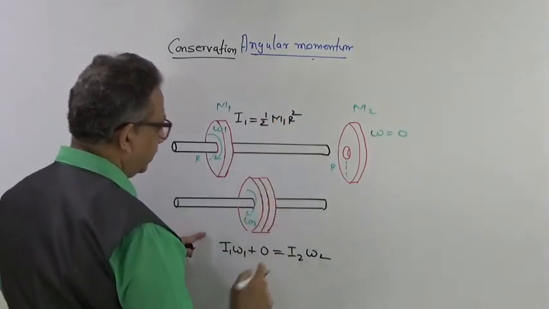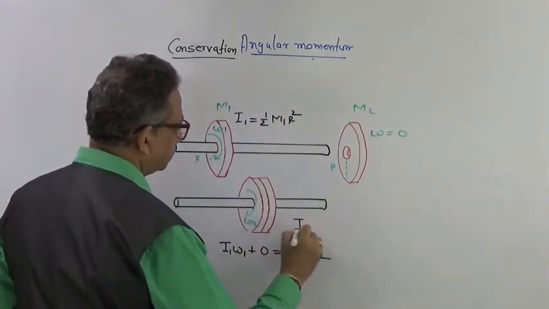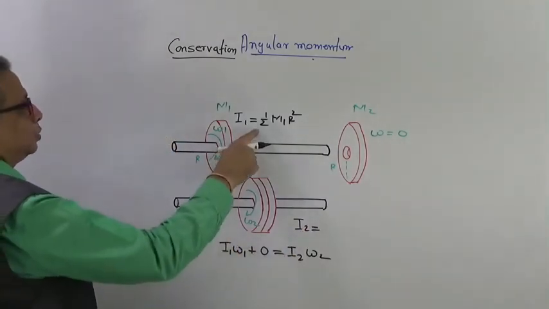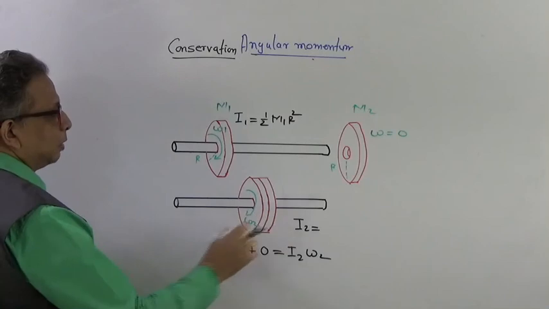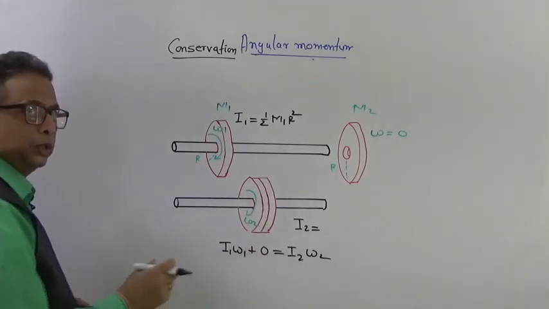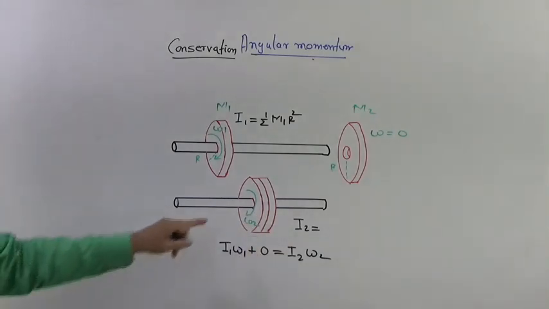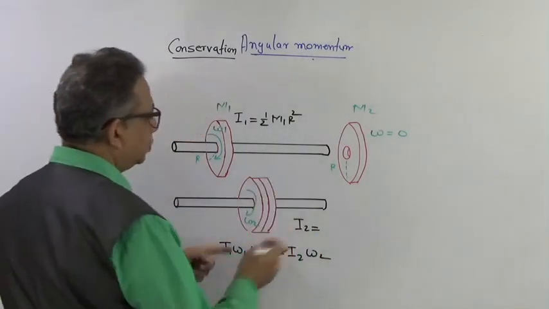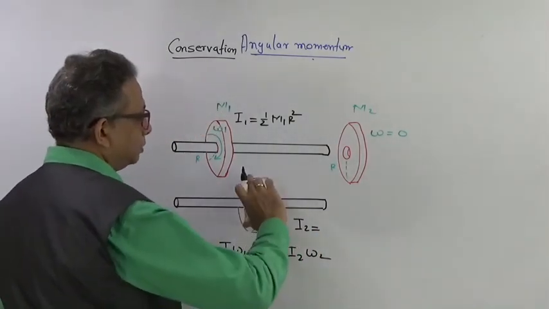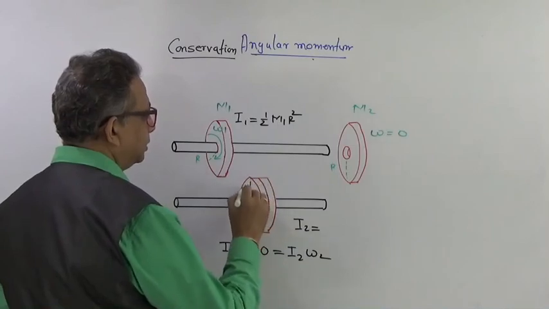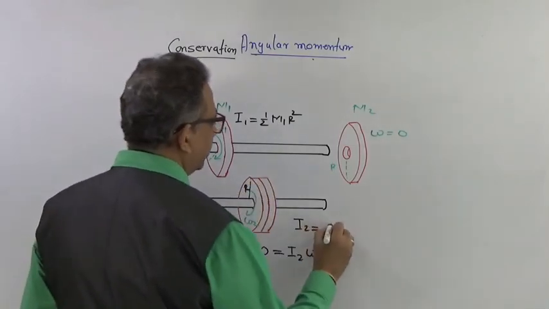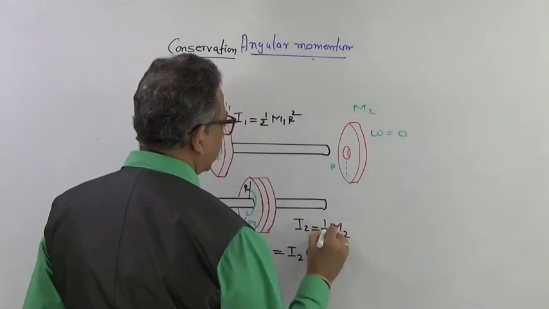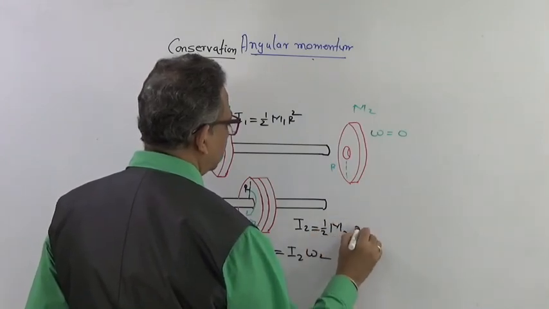And I2, it will be twice, no, because there are two discs together now. Two discs are together. If the radius is r, the mass is going to be m2, that is 1/2 m2 into r square.